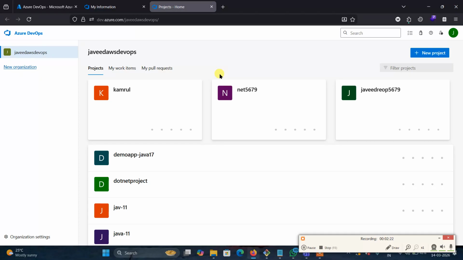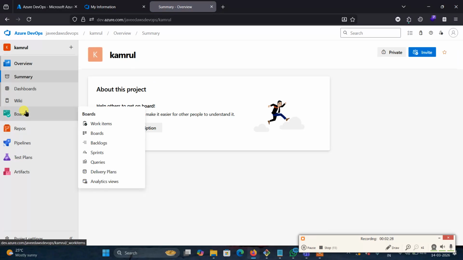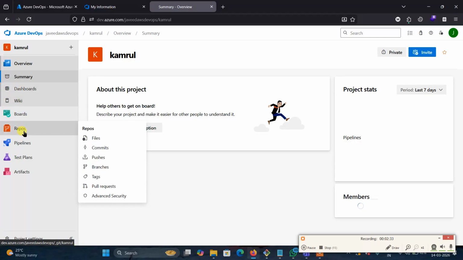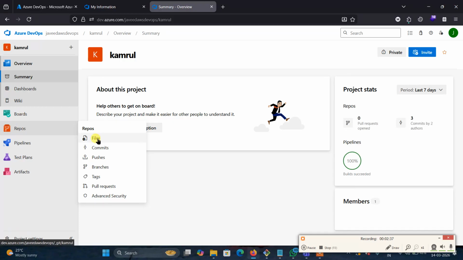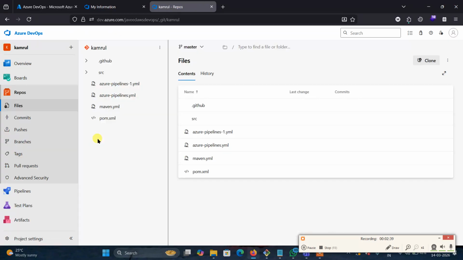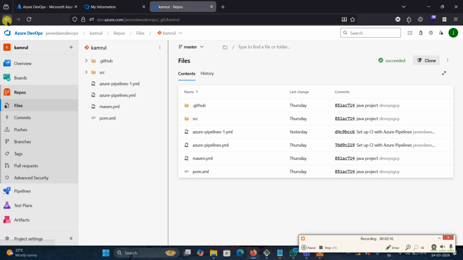So previously we had uploaded a Java code to the Azure DevOps. Do you remember this? Previous class we attended, I uploaded a code. The name is Kamrul. And you can see here this is the source code, SRC, and we have a pom.xml file.